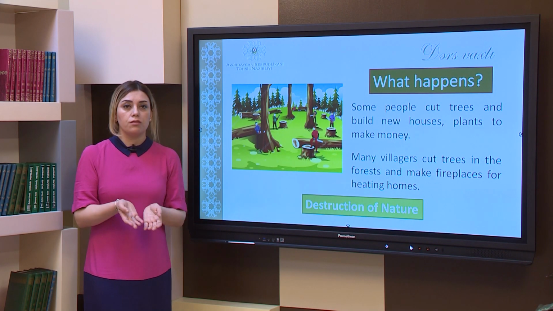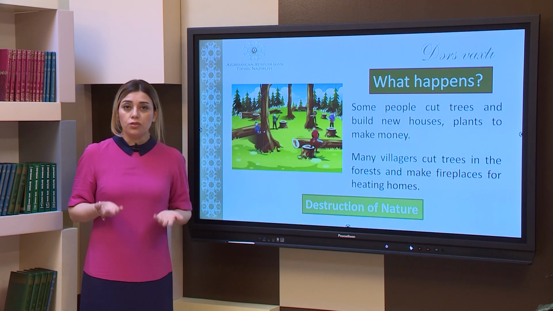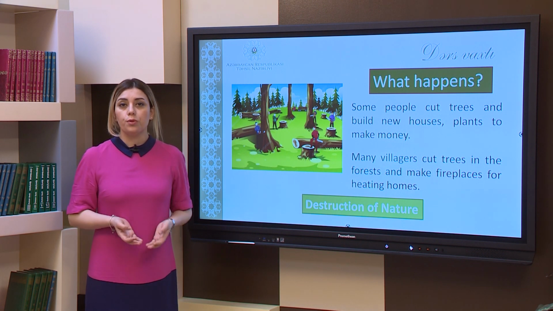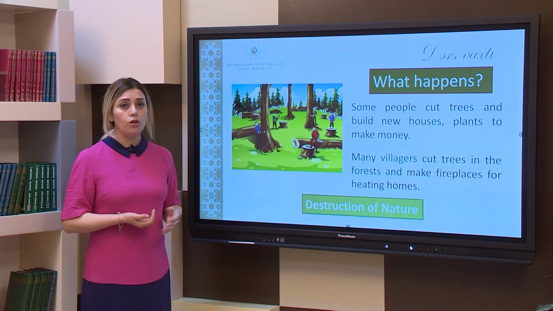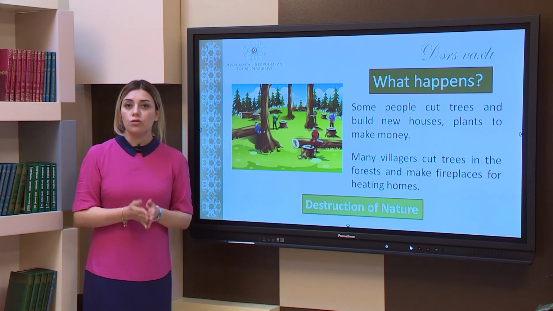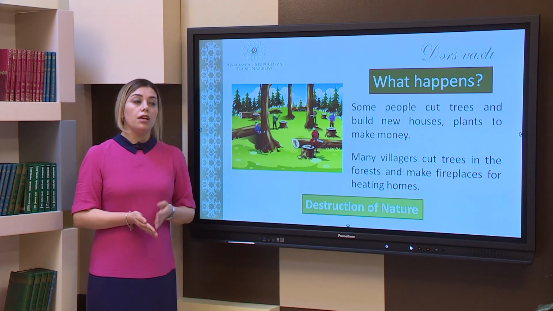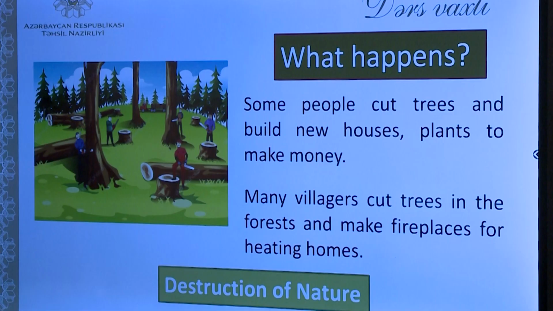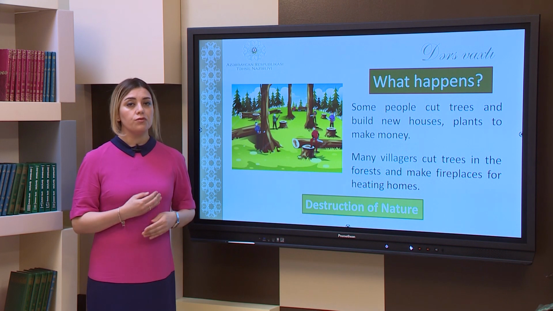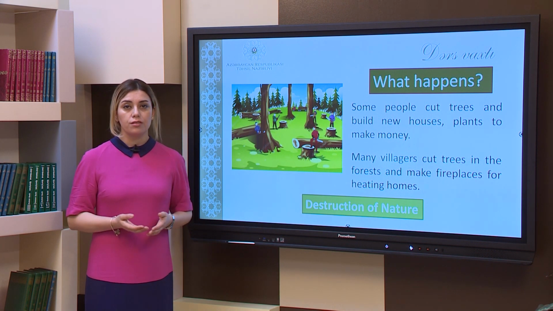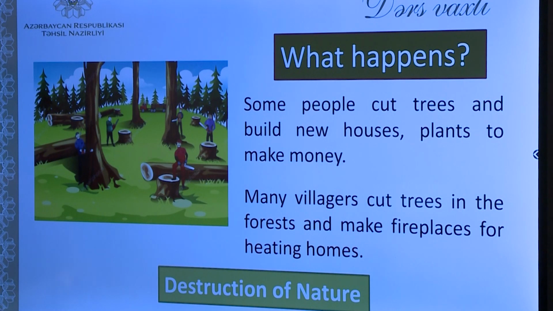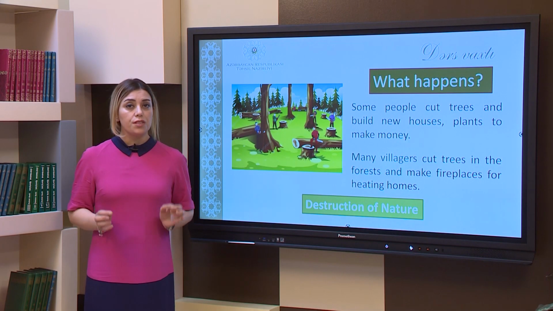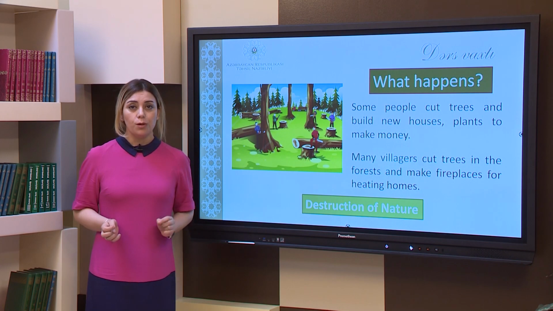But you may ask, what to do? We need to do this. We need some materials for building houses. We need to cut trees for heating our homes. What to do? There is a solution, dear students. Every time people cut a tree, they can plant another tree instead, so that trees will not disappear on the earth. Always there will be a new one. This way, this will not make any problem anymore. Always we should find solutions for the problems.